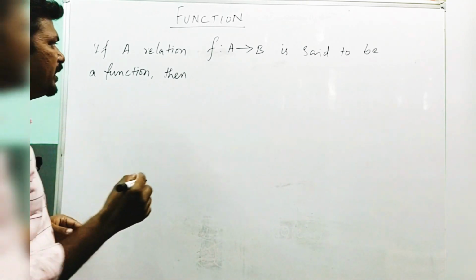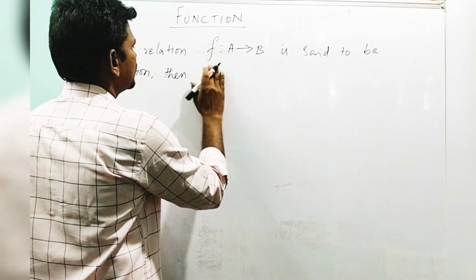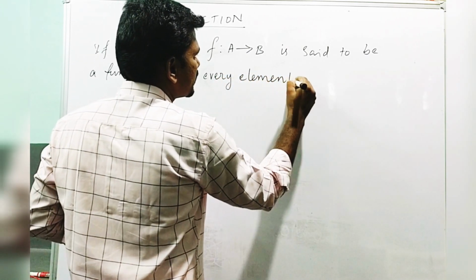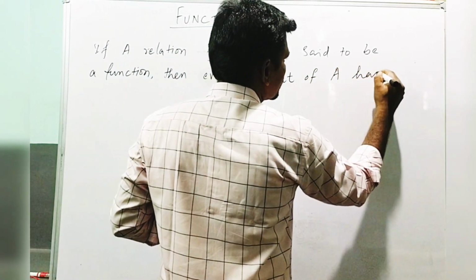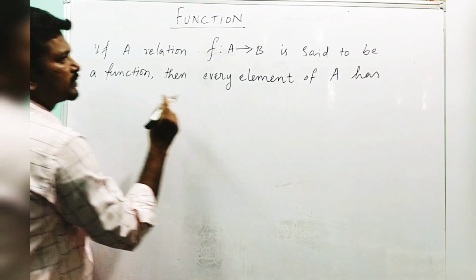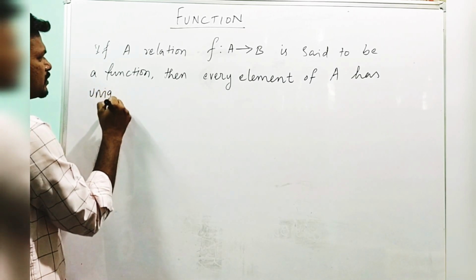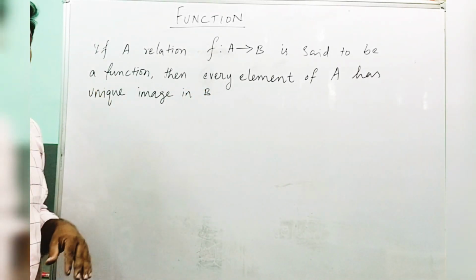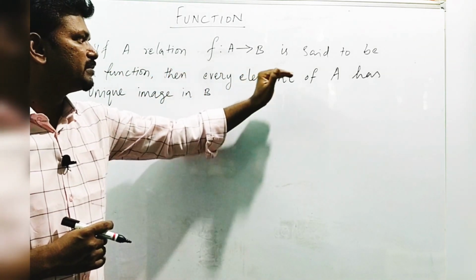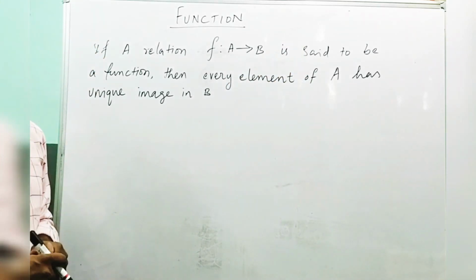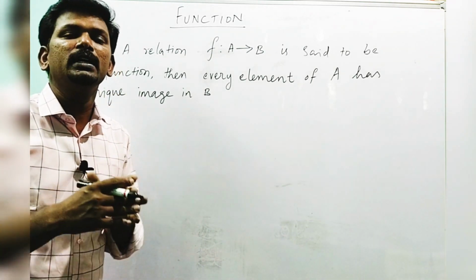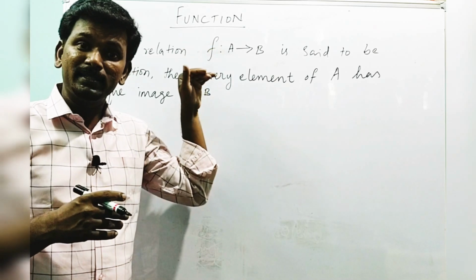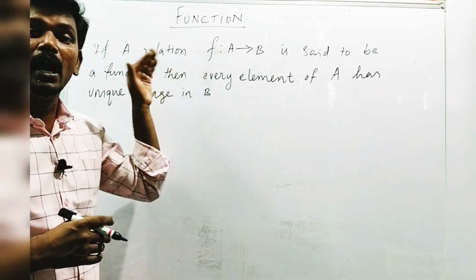So the simple way: if it is a function, then every element of the set A has a unique image in B. In the textbook they may have given it like, then for every x belongs to A there exists a unique image y belongs to B. So if we want to write exactly what they have given in the textbook, we can write that. Or after understanding the concept we can write it in our own words.